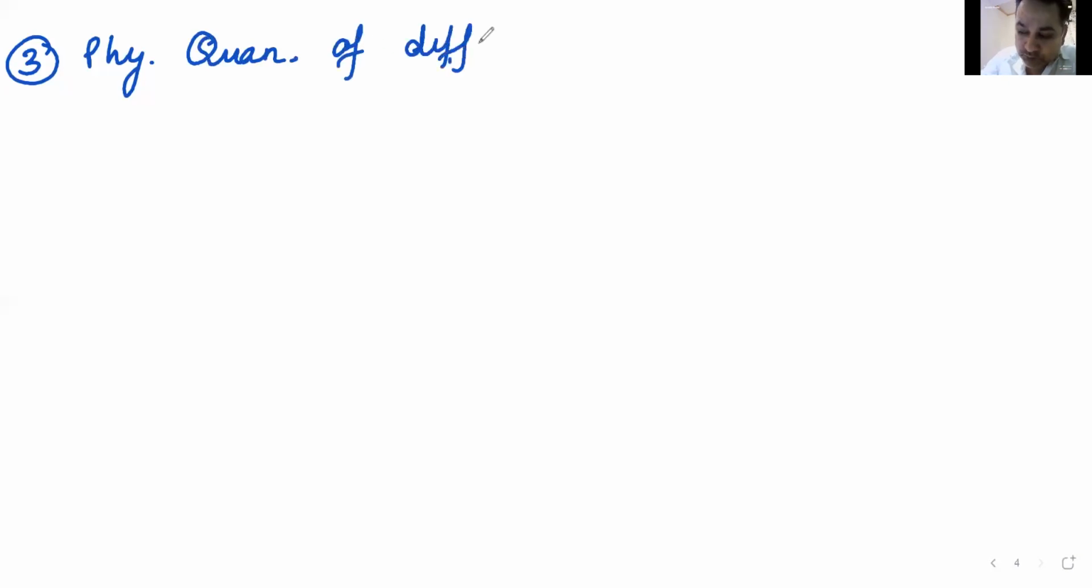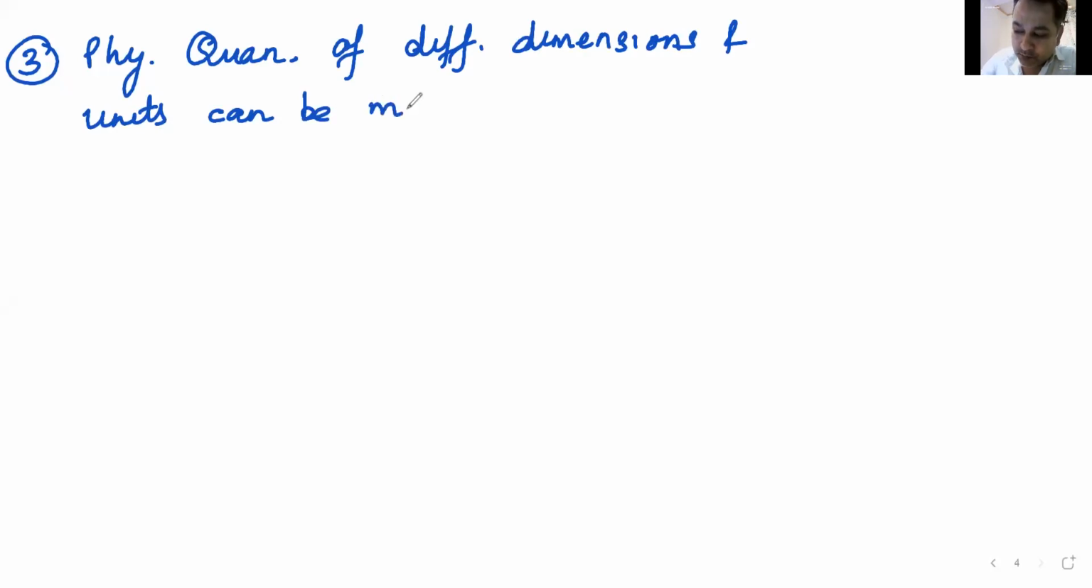Very important point. Point number 3. What should be point number 3? So again, we start with the same thing. Physical quantities. I'm writing short form for physical quantities. Physical quantities of different dimensions and units can be multiplied or divided.